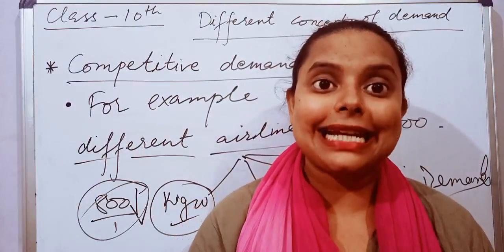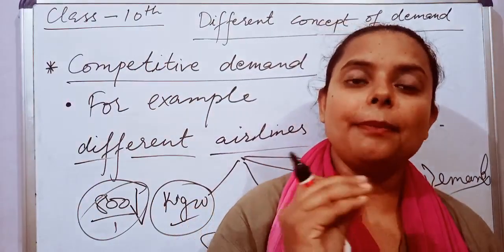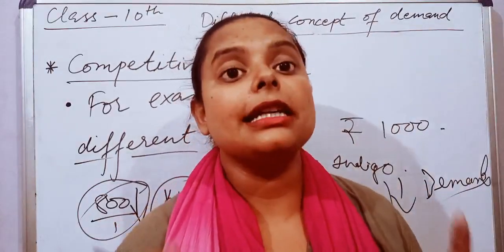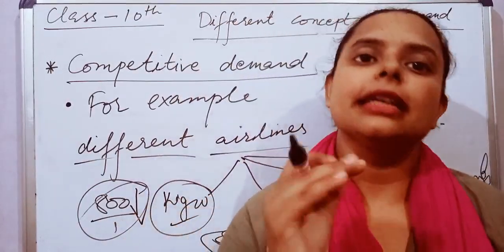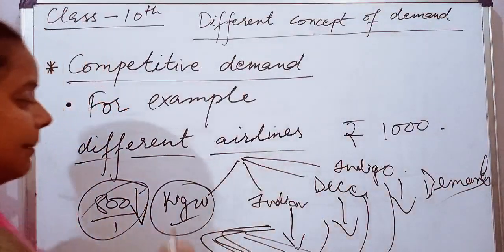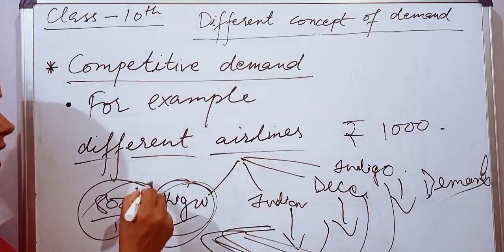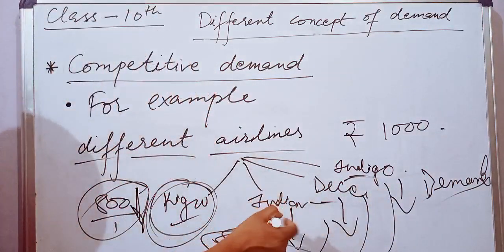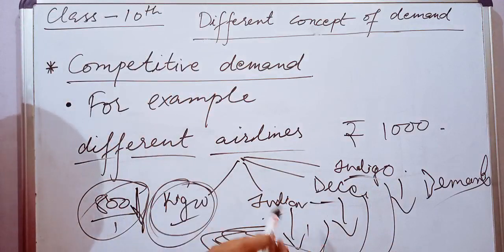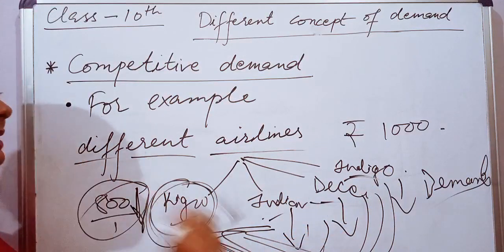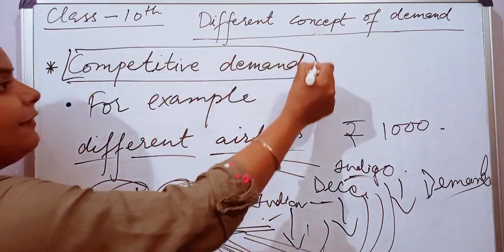The law of demand states that when the price of any commodity decreases, the demand for it increases. Here also, when the price of Kingfisher falls, the demand for the other airlines starts decreasing, because consumers shift towards Kingfisher. This is known as competitive demand.